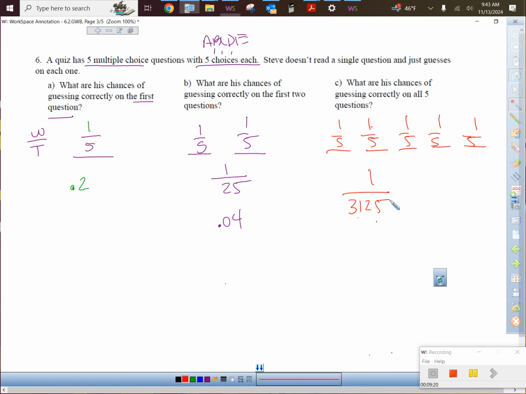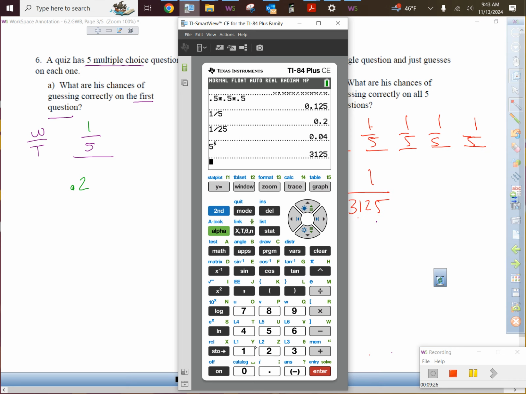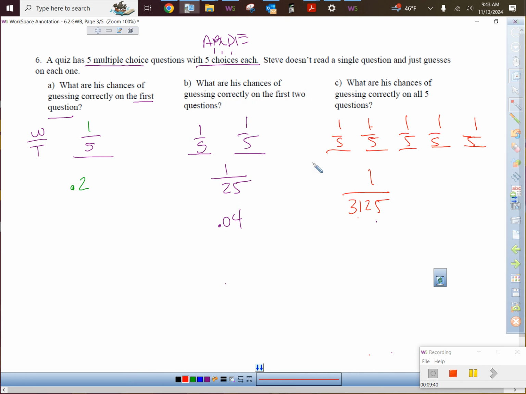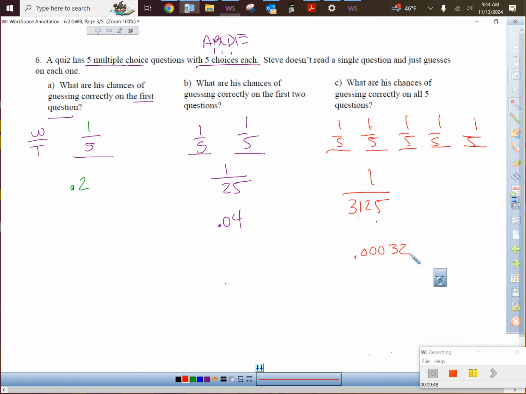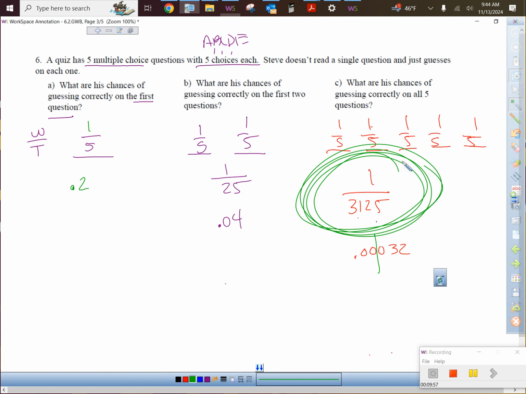That's his chances of guessing every question right if he didn't read them. As a decimal, sorry, I hit the wrong button, 1 divided by 3,125. Nasty. It brings an E into the situation. E is scientific notation. Remember like times 10 to the negative 4th power or stuff like that? That means move that decimal 4 places to the left, so it's 0.00032. He doesn't even have a 1% shot. He's got a 0.032% shot. I'm pretty sure this is the answer to type in because that's easier to read than the snacky little decimal.